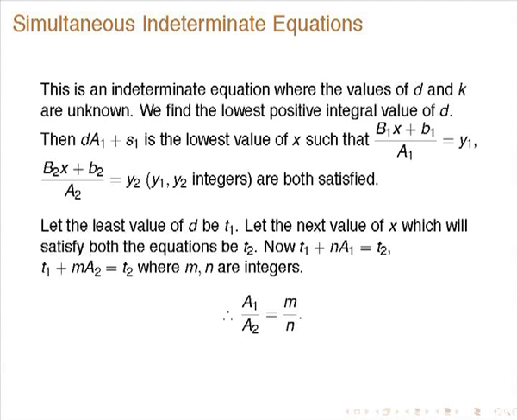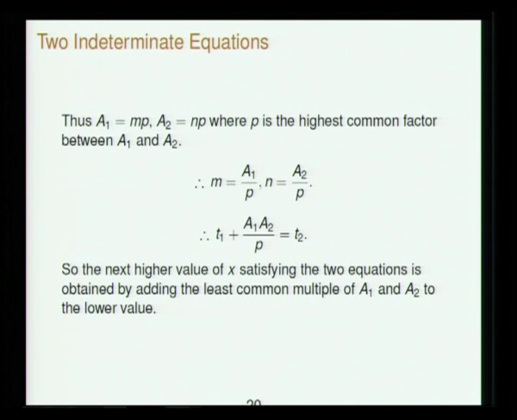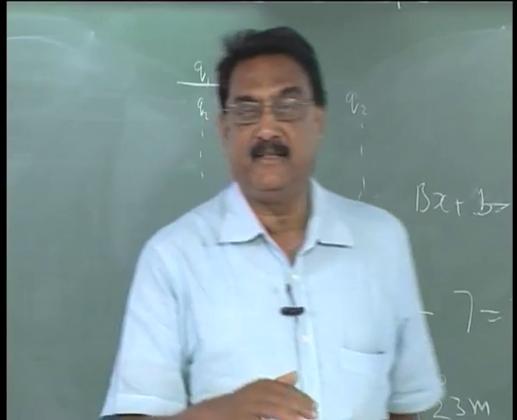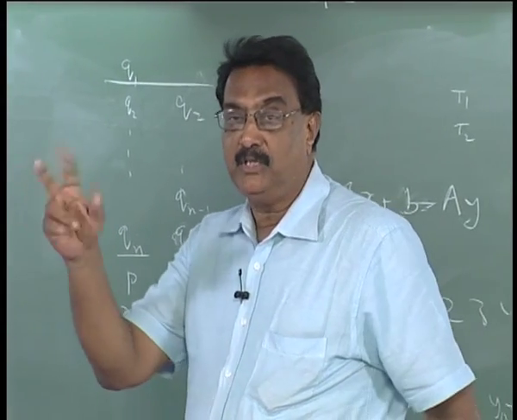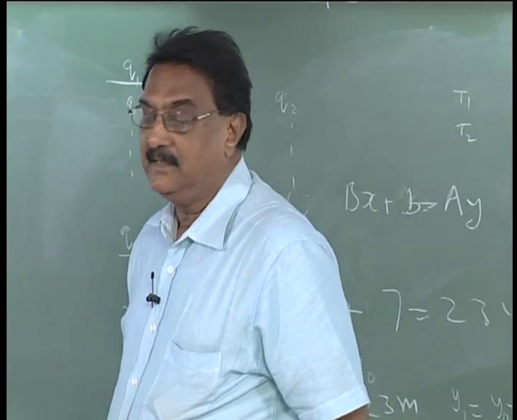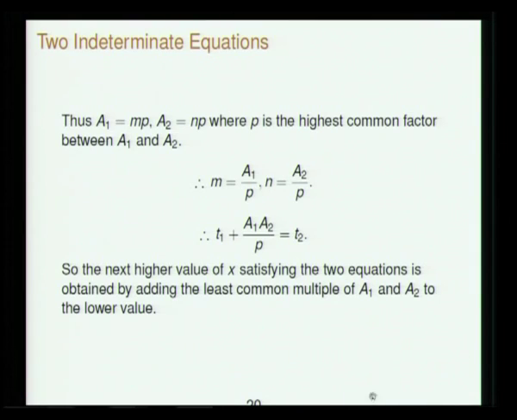So, from these two equations you get A1 by A2 is equal to m by n. So, now let P be the highest common factor of A1 and A2, then A1 is equal to MP, A2 is equal to NP. So, we can write it like this: T1 plus A1A2 by P is equal to T2. So, that will satisfy both the equations. So, you got the point. T1 is the lowest solution which will satisfy both the equations, and the next value is, see, somehow both A1 and A2 are involved, and actually the next integral value is T1 plus A1A2 by P, that is the next higher value.